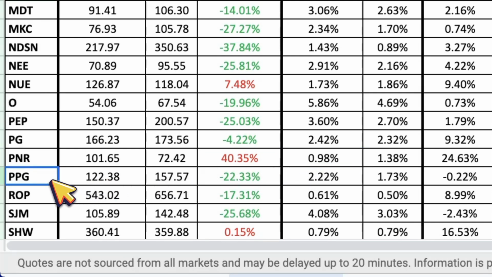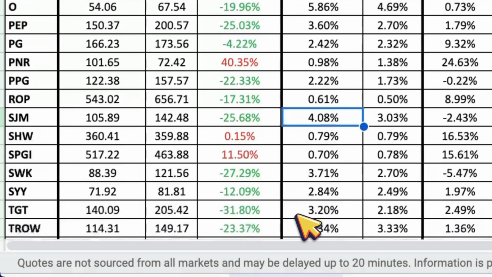Next is PPG Industries, ticker symbol PPG, and it looks about 22% undervalued with a dividend yield of 2.22%. Then we have Roper Technologies, ticker symbol ROP, and it looks about 17% undervalued with a dividend yield of 0.61%. Up next is JM Smucker, ticker symbol SJM, and it looks about 25.5% undervalued with a dividend yield of 4.08%.